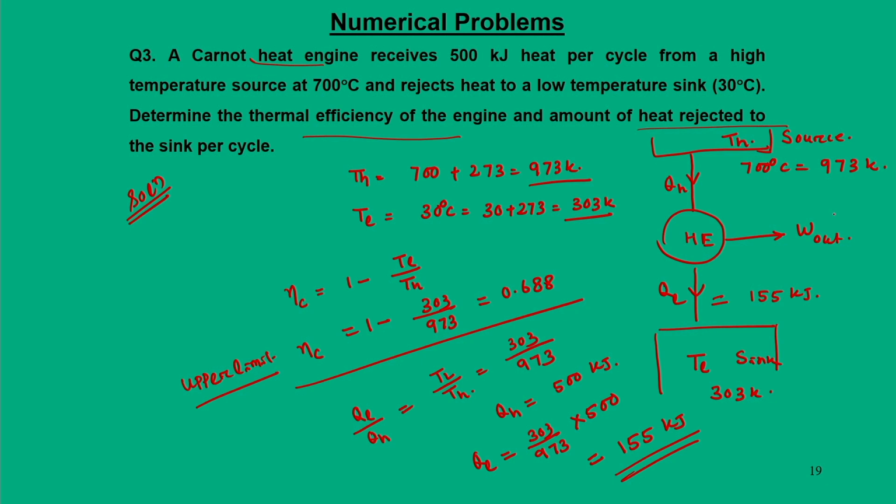W net is QH minus QL, that is 500 minus 155. So, it is 345 kilojoule per kilojoule. So, we have W net, we have QL. Okay. So, these are some simple problems. With this I conclude my lecture for today. Thank you for your attention.